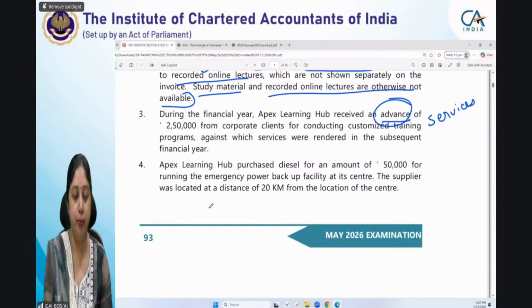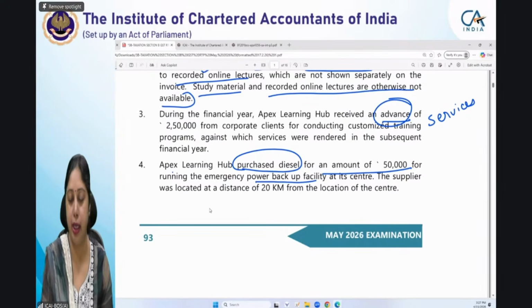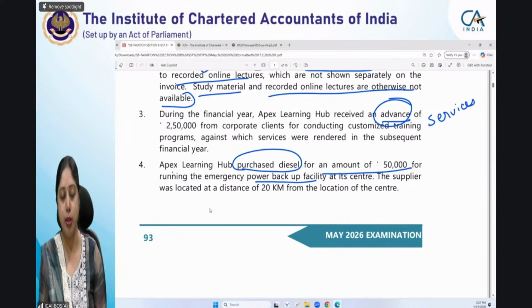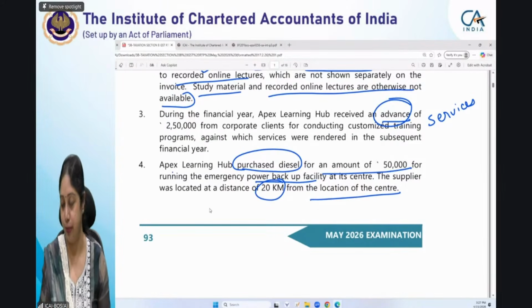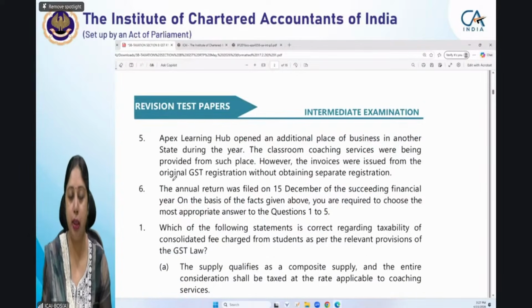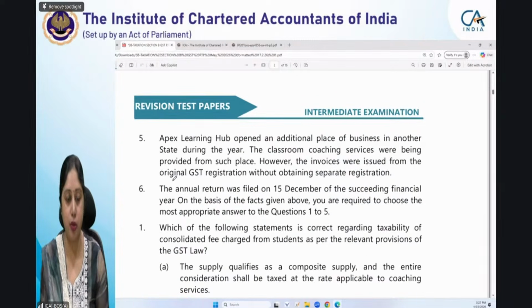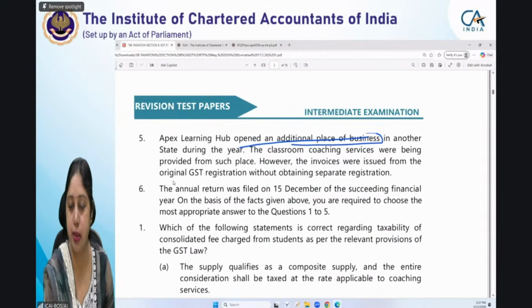Yes, this type of question could be there. The fourth information says Apex Learning Hub purchased diesel for an amount of 50,000 for running the emergency power backup facility at its center. The supplier was located 20 kilometers from the location of the center. Now the next point says Apex Learning Hub opened an additional place of business in another state during the year.